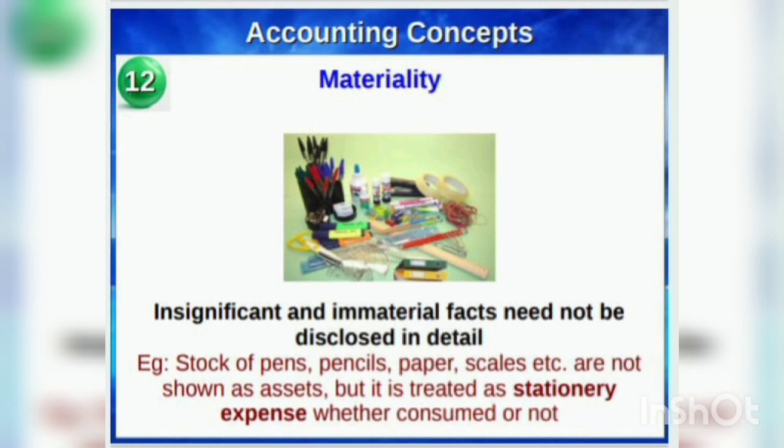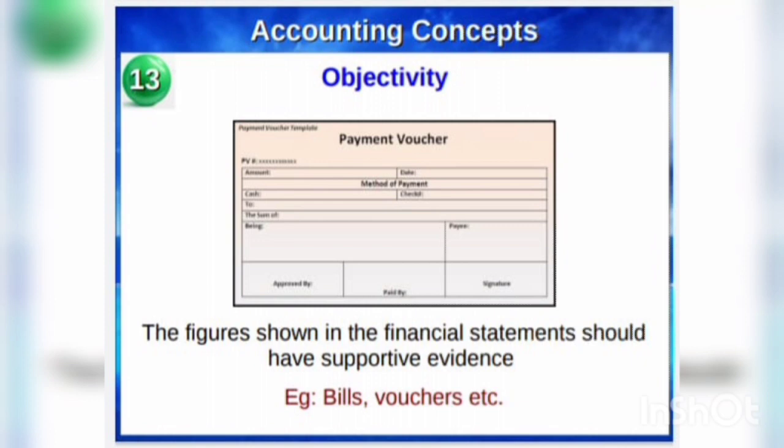The last concept is objectivity concept. The concept of objectivity requires that accounting transactions should be recorded in an objective manner, free from the bias of accountants and others. This can be possible when each of the transaction is supported by verifiable documents or vouchers.